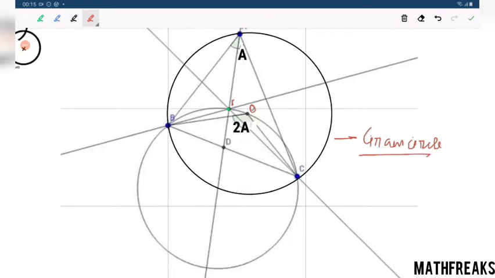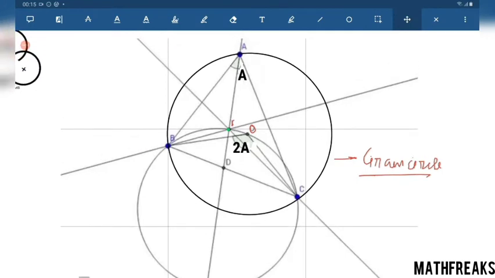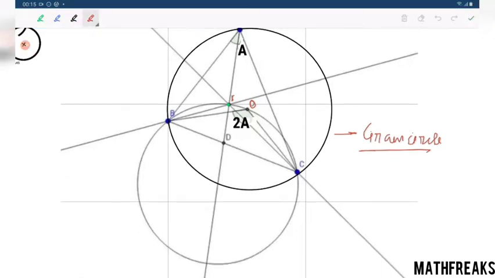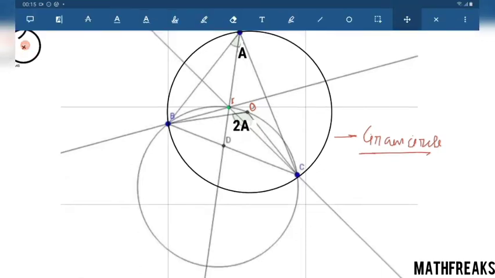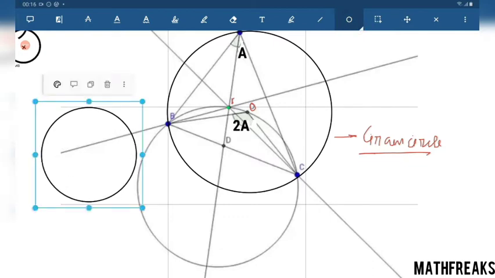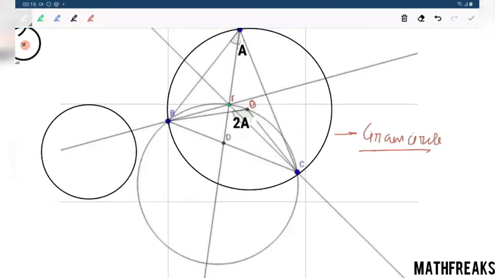Since O is the circumcenter, angle BOC will be twice that angle. We all know, those who have gone through circles, the angle made by the chord at the center is twice the angle made by the chord on the corresponding segment, that we all know.